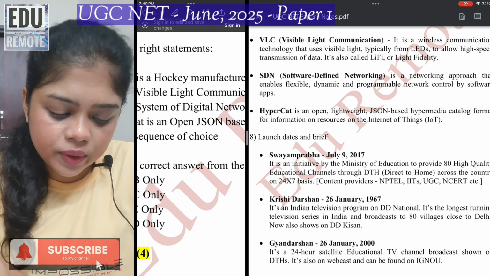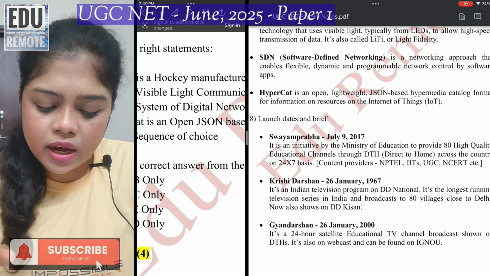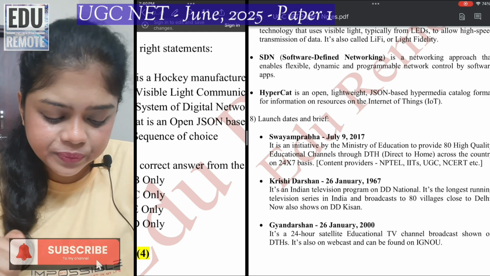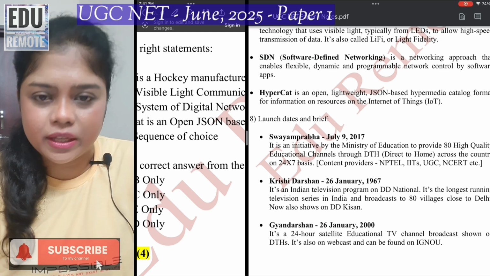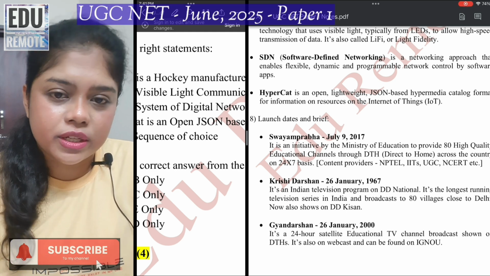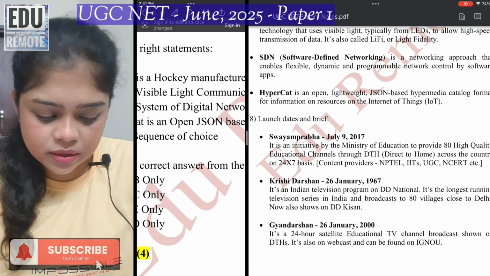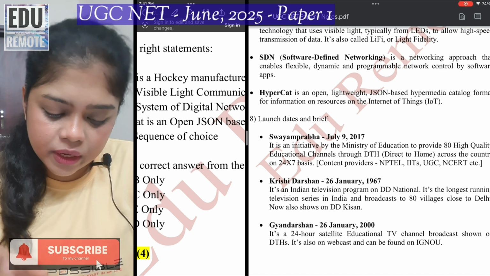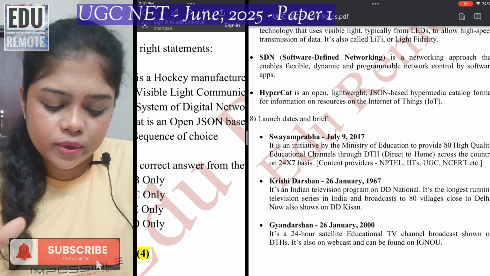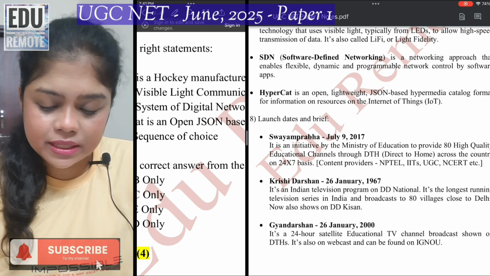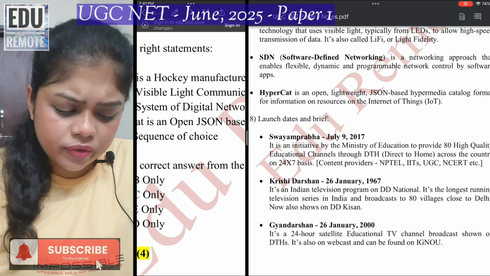So HyperCat is an open, lightweight, JSON based hypermedia catalog format for information on resources on the Internet of Things. So there is this concept IoT, which means Internet of Things. So HyperCat is a JSON based hypermedia catalog format for information on resources of these things. So this is an overview.